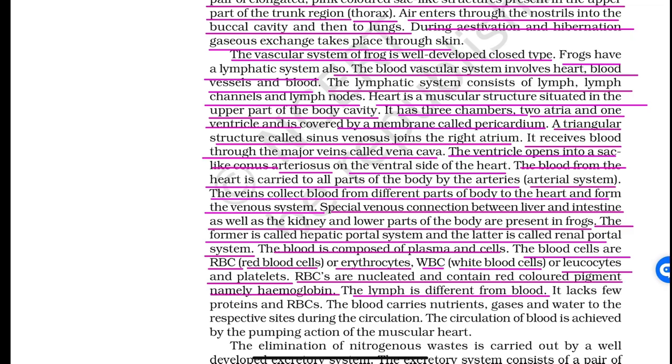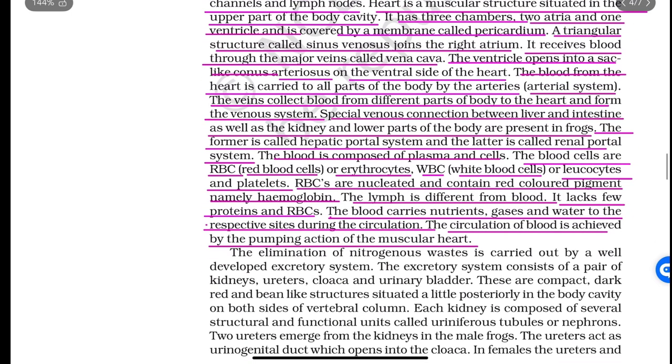The lymph is different from blood. It lacks a few proteins and RBCs. The blood carries nutrients, gases and water to the respective sites during circulation. The circulation of blood is achieved by the pumping action of the muscular heart. The elimination of nitrogenous waste is carried out by a well-developed excretory system. The excretory system consists of a pair of kidneys, ureters, cloaca and urinary bladder.